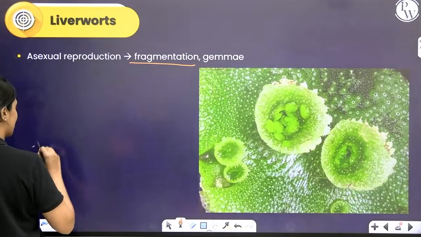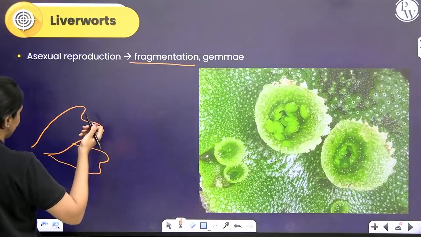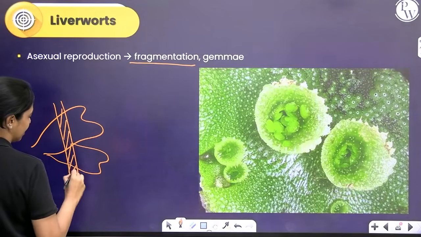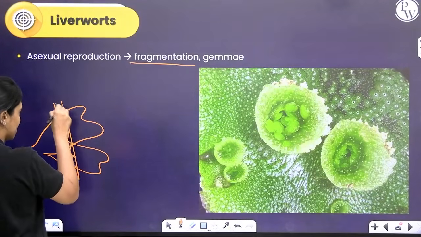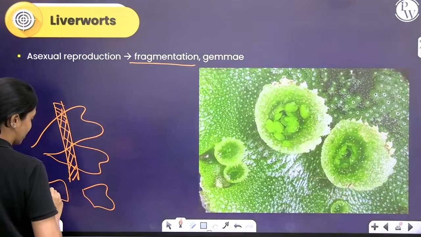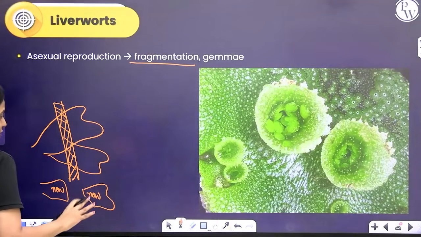Again, forming pieces. Here it's not filamentous. Let's say this is one thallus. For some reason, this part of the thallus decays and splits this thallus into two parts. Okay, this will become a new organism. This is equivalent to a new organism. That is what happens in fragmentation.